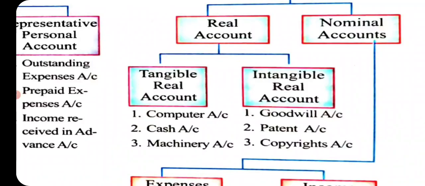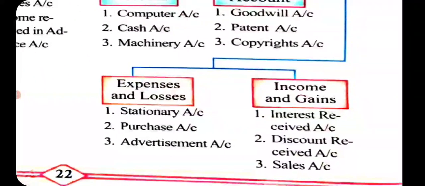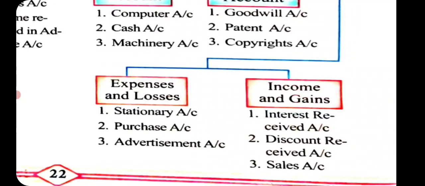Third one is nominal accounts. First one personal, second real and third one nominal accounts. There are two types of nominal accounts: first one is expenses and losses, second one is incomes and gains. In case of expenses, there are a number of expenses happening in the organization. They are stationery account, purchase account, printing, advertise account.